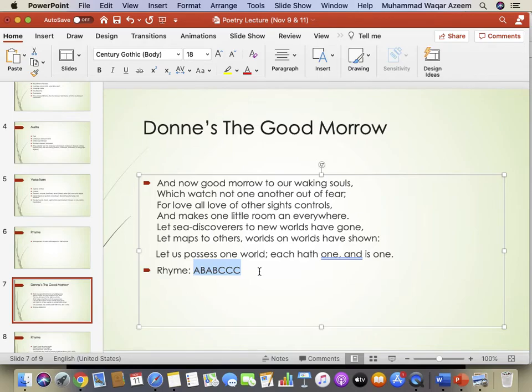Third new sound, again assign a still different letter to it. But if the fourth sound matches with the first one, then assign the same letter to the fourth sound which you assigned to the first line. So you will always come across stanzas which have a different rhyme scheme. So this A, B, A, B, C, C, C won't be the same for every stanza.